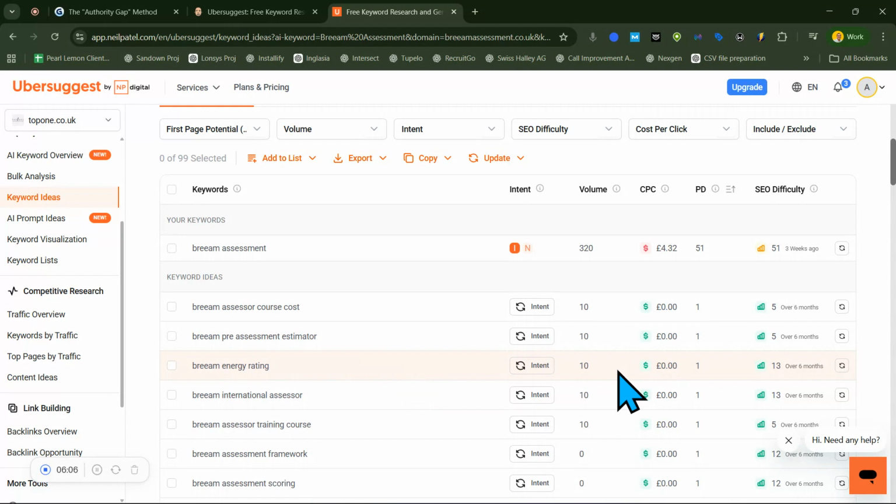Another indicator is if there are forums or forum links or there's social media, something like you see Facebook or you see Reddit or you see Yelp or you see directories there. That usually indicates that Google does not have a lot of search results to put in for that keyword, so it fills the gap with high authority sites that don't have specific niches. So right here now, Brim energy rating, we can target this.